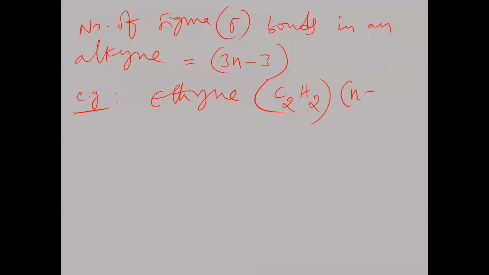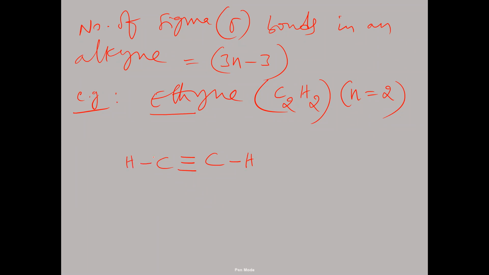Now what is the n value? The number of carbon atoms here is 2. So totally 2 carbon atoms. You write those first. After this, between the carbon atoms, which bond should be there for an alkyne? There should be a triple bond. And carbon is tetravalent, already having 3 bonds, so 1 more bond with hydrogen here.